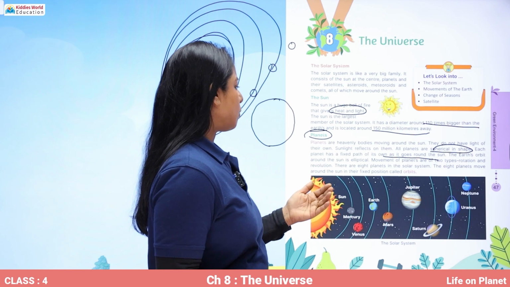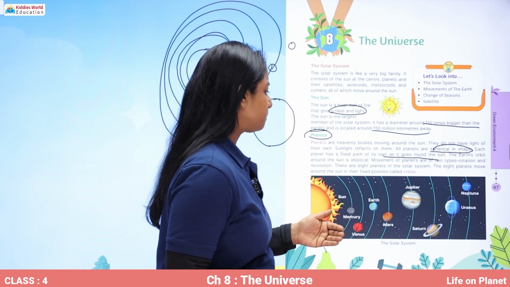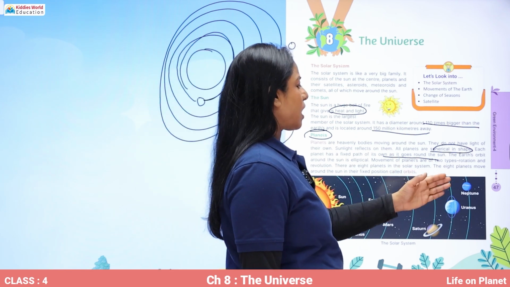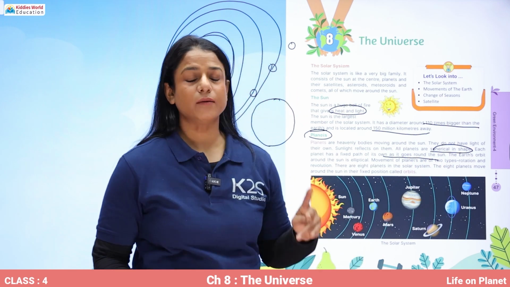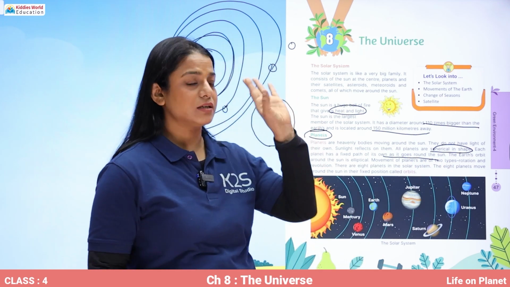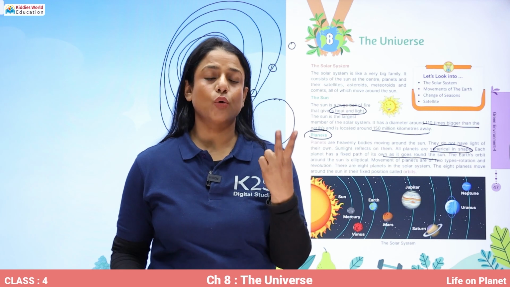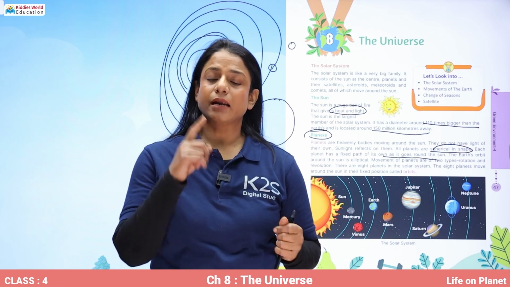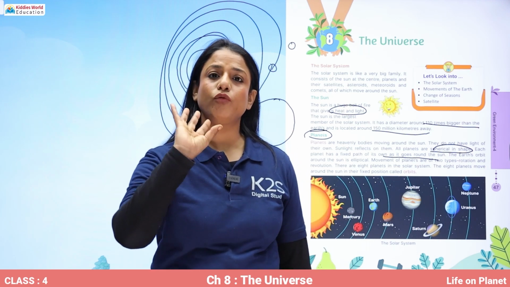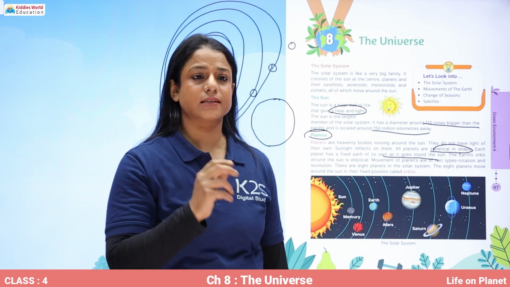Earth's orbit around the sun is elliptical. Movement of planets is of two types. So when the planets are moving around the sun, they show two types of movements. Number one is when they move on their own axis like this.